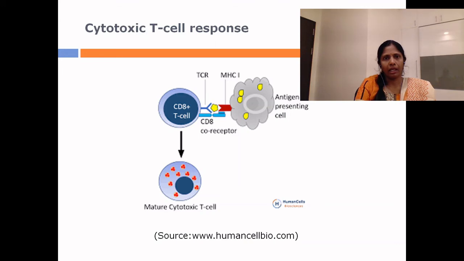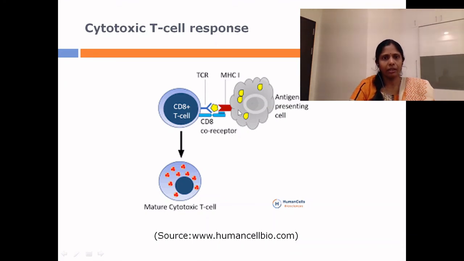So these altered cells are infected cells which carry the class 1 MHC molecules on their surface, complex fragments of those pathogens with the MHC1 molecule, and present it to the CD8 carrying cytotoxic T cells.